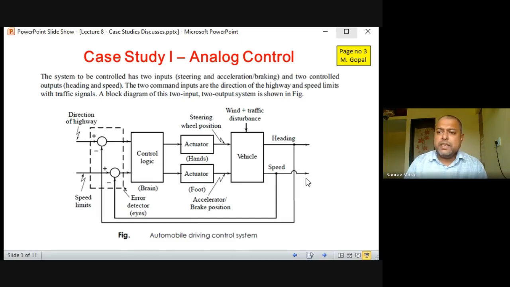One opposition force is in the tire. The tire produces friction between the tire and the surface on which it rotates, and because of that the vehicle speed reduces. The second one is the drag force, aerodynamic drag, which is the opposition coming toward you. And third, if you are climbing a hill, the gradient is backward: I'm trying to go up and the gradient is backwards. In that case, the weight of the vehicle also creates some kind of negative drag on the car. So these are the main three types of opposition force offered on the car.